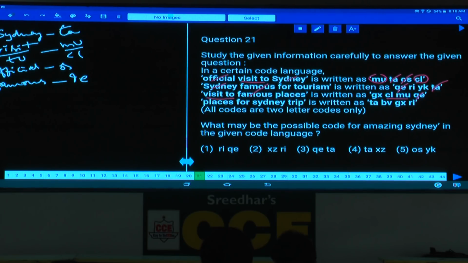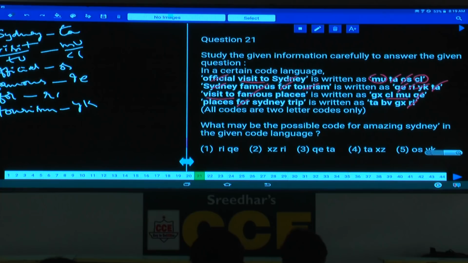For and tourism. And for is the word which is common between the second and the fourth statements. And for, what is the code common between these two? RI and YK. Hence RI is common. And the code to the word for is RI. Here also for is RI. As for is RI, what is left over here? Tourism. And what is the code left over in this one? YK. And the code to the word tourism is YK.